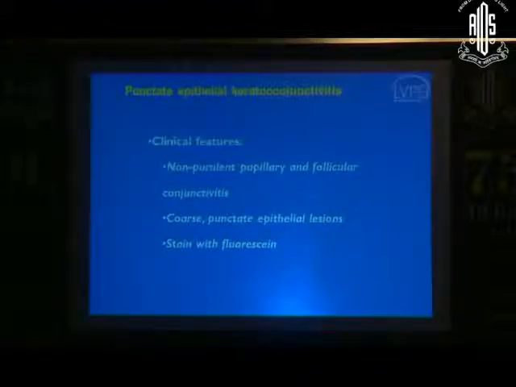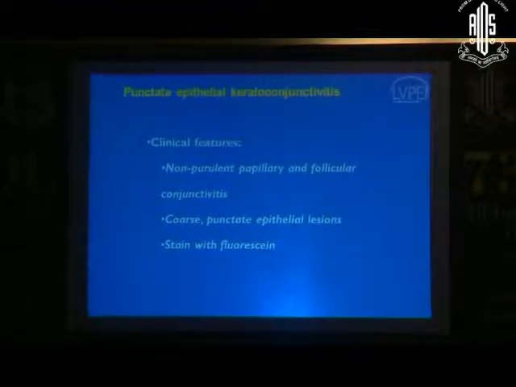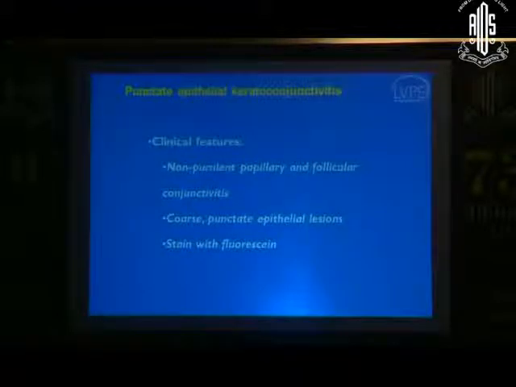So what are the clinical features? Here the typical clinical features are that the patient has a non-purulent form with both papillae as well as follicles, especially in the lower tarsal conjunctiva, and that is the hallmark. What you see on the cornea is a little different from what you see in adenoviral. You see coarse punctate epithelial lesions. The best description that I can give, because I see patients with uveitis, is that you have granulomatous keratic precipitates but sitting on top of the epithelium. If you see something like that, that is what you have in microsporidia.